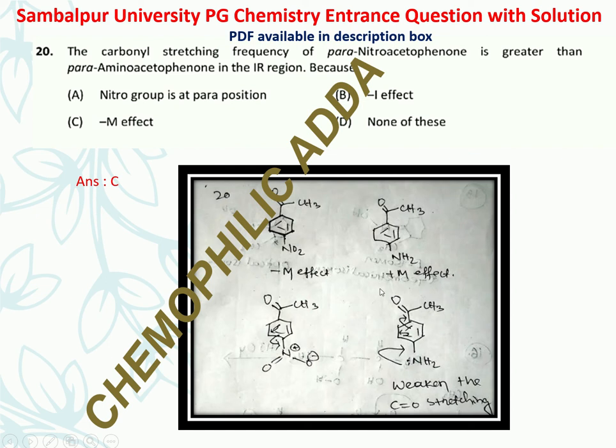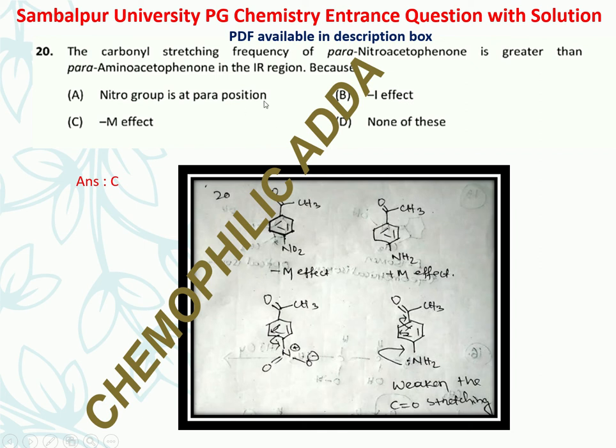So the electron density is more at the carbonyl center in para-aminoacetophenone as compared to para-nitroacetophenone. So the carbonyl bond in para-nitroacetophenone is stronger as compared to para-aminoacetophenone. So the